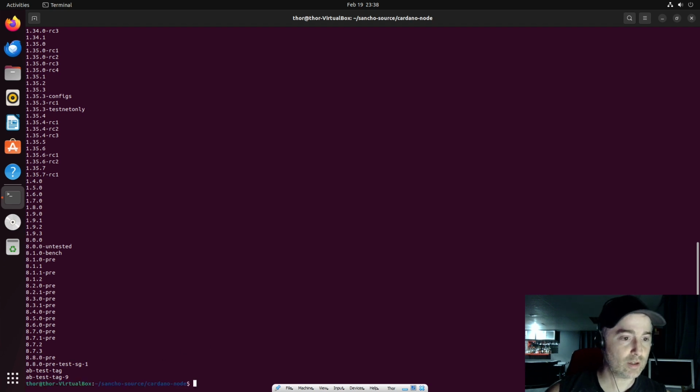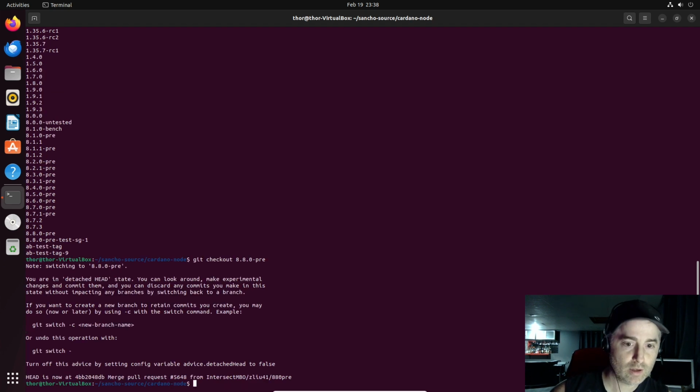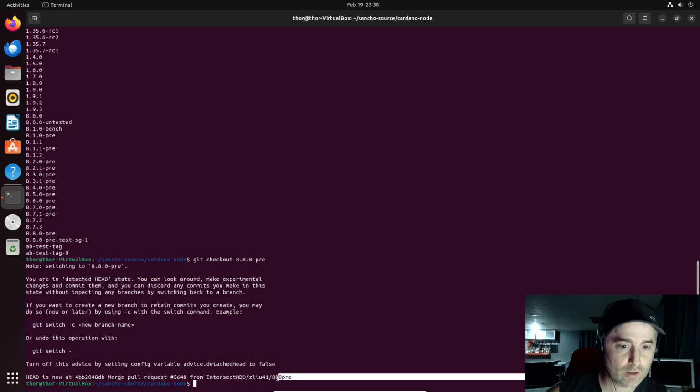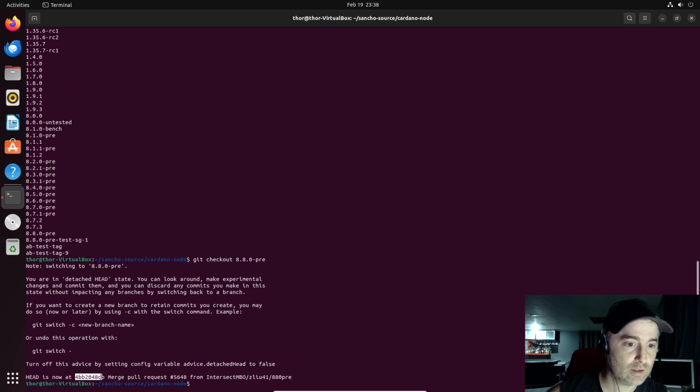So I can quit, Q, and just do git checkout 8.8.0-pre. Just like that, the very same thing. And it's going to show me here the commit number.